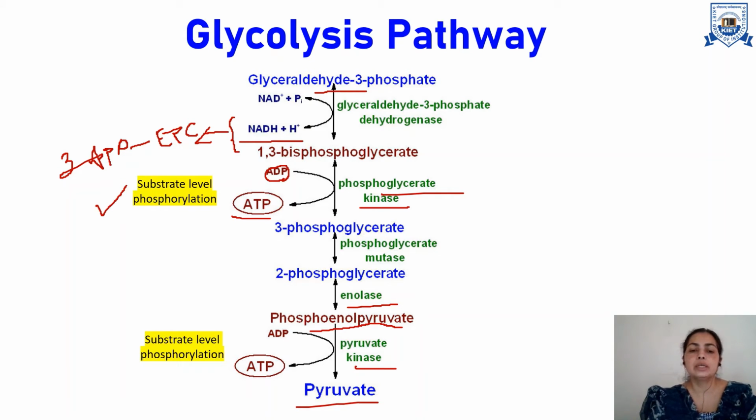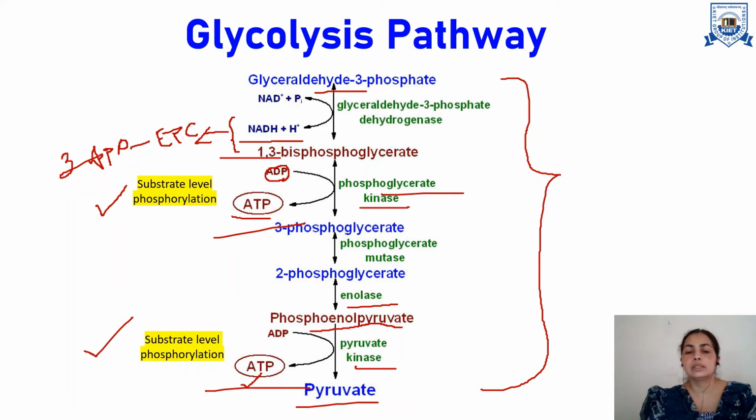Here the released phosphate is utilized by ADP, which gets phosphorylated to produce ATP. Again the phosphorylation is carried out using the substrate compound, so this is the second example of substrate level phosphorylation. As you can see in this third phase, one NADH is produced, one ATP is produced, and here the second ATP is produced.